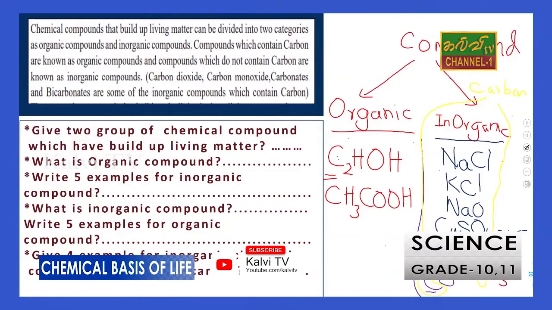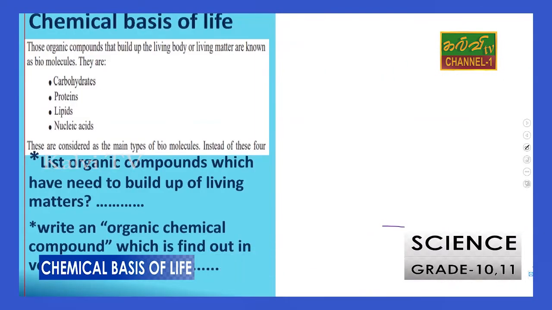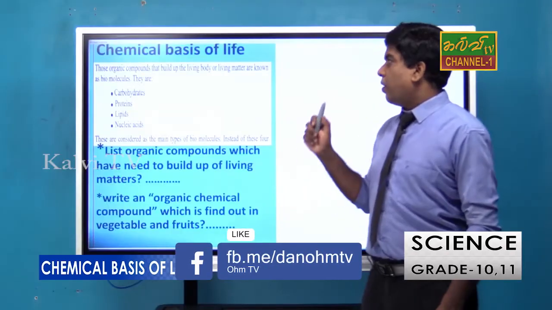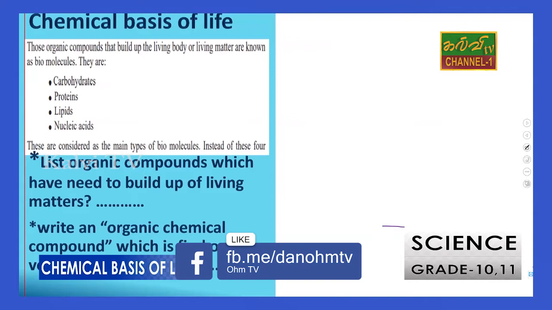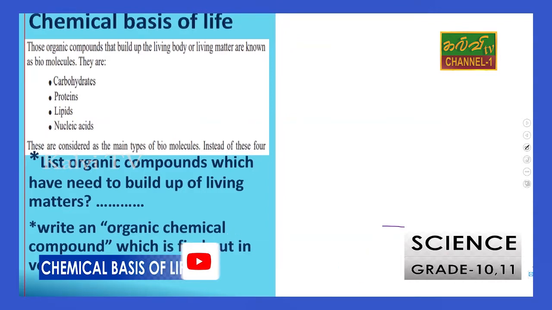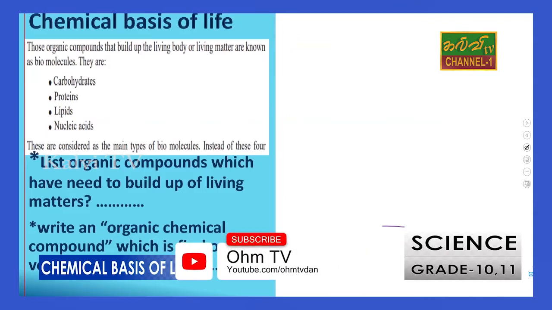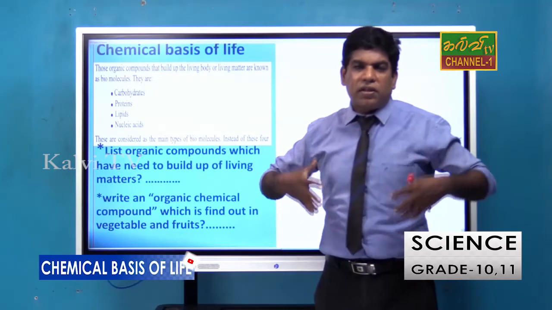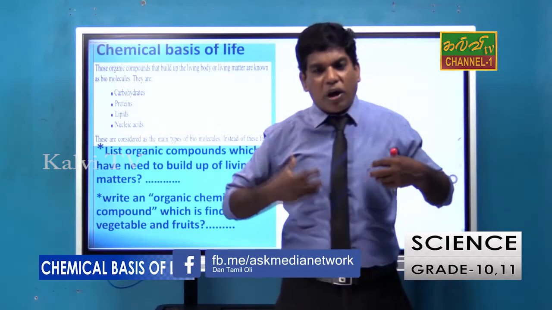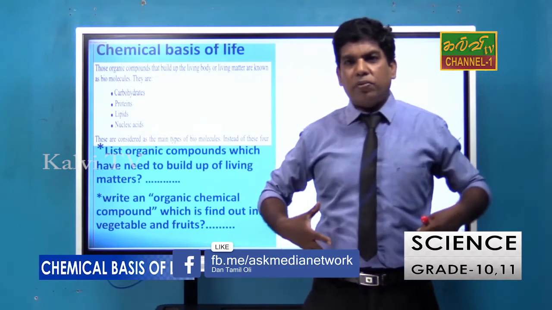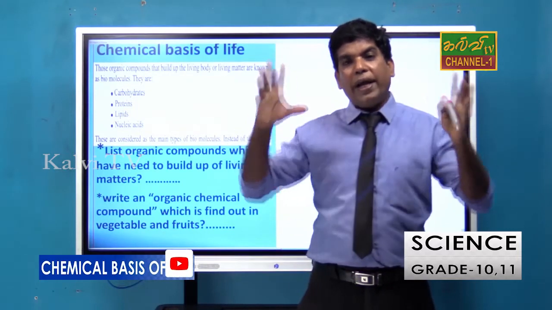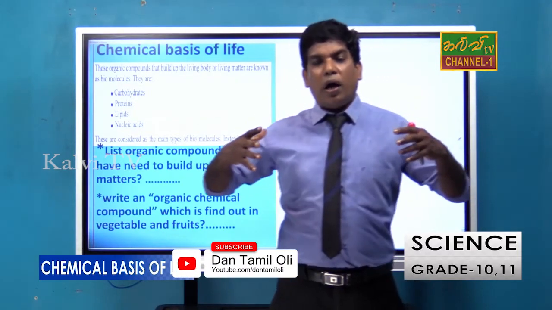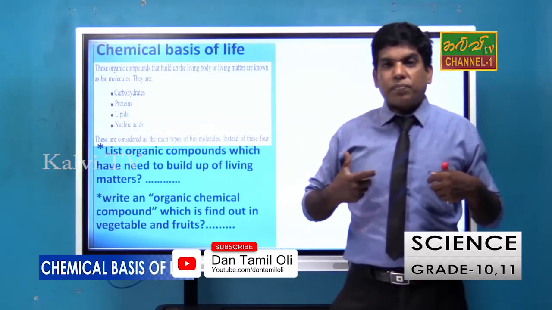We already studied this. Then we will go to the next slide, chemical basis of life. That means the organic compounds that build up the living body, living matters, are known as biomolecules, the organic compound. So our body also consists of organic and inorganic compound. But we are finding that the organic compound also builds our body.